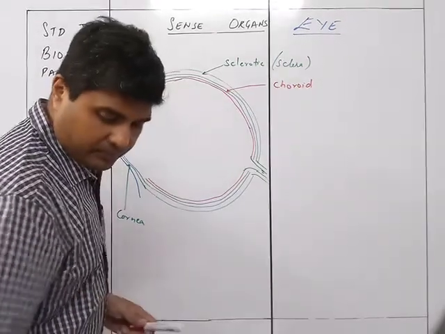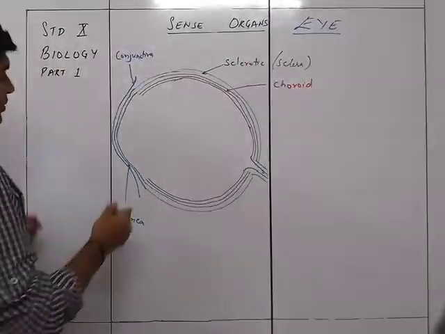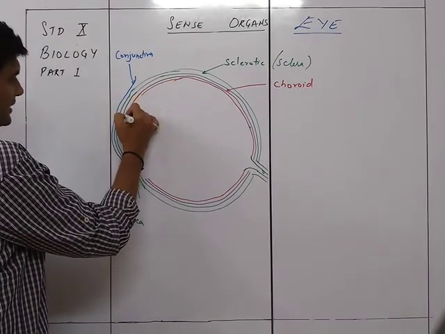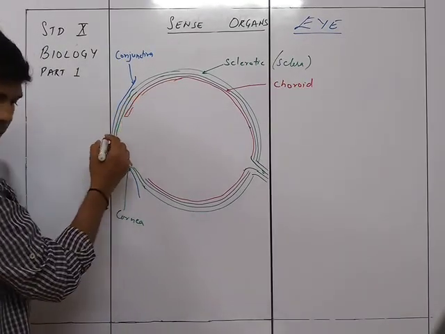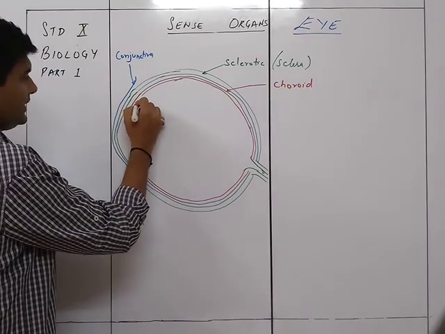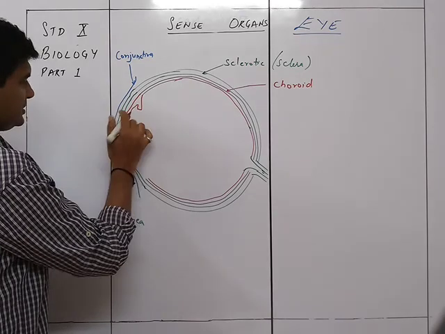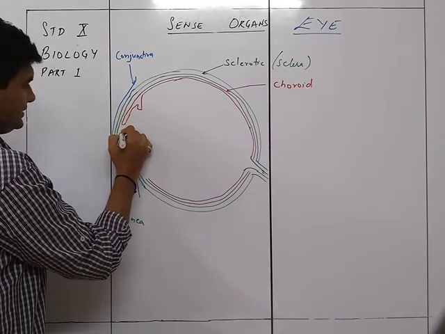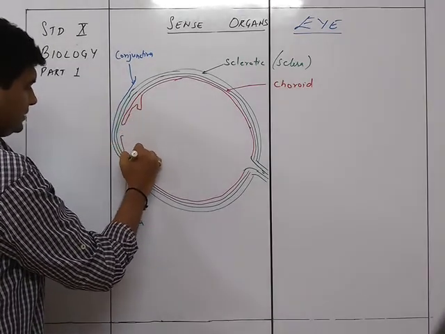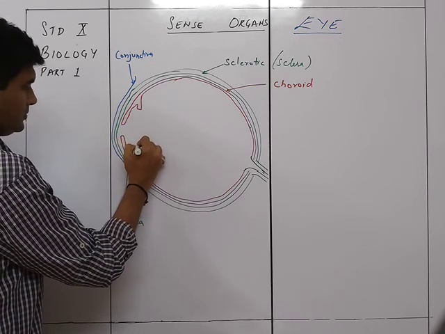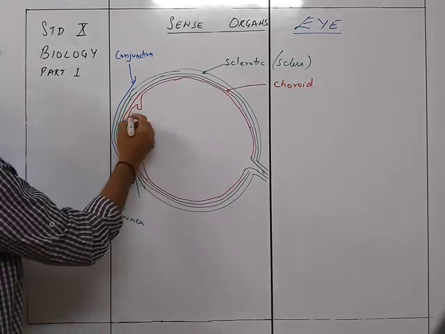If I draw this like this, there will be a ciliary part connected to the muscles here. So there will be ciliary muscles like this and like this, and here will be the lens.